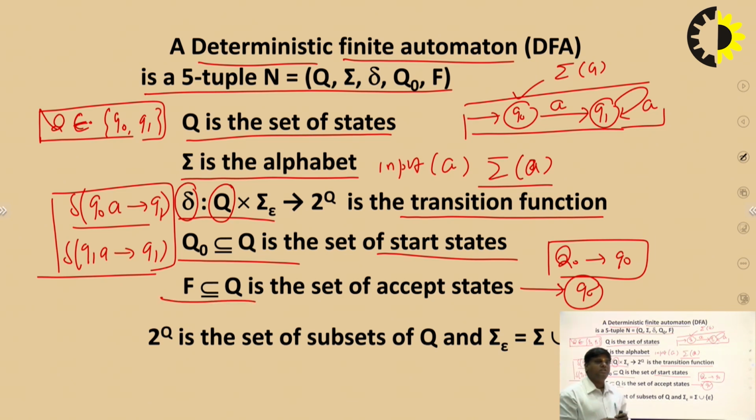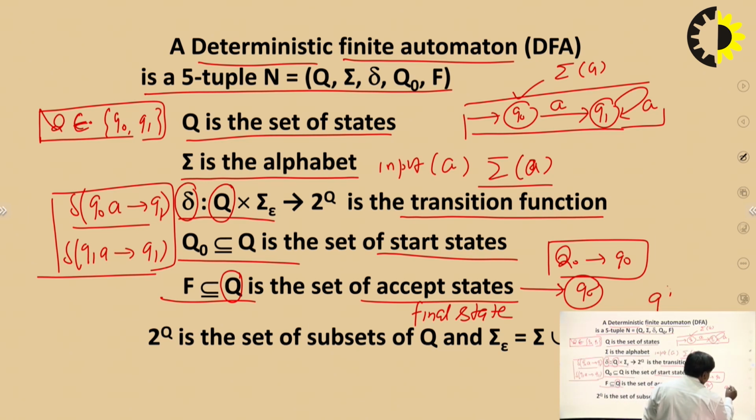F stands for the accepting state, or the final state, and it is a subset of the Q. And the symbolic representation of the final state is any state with a double circle.